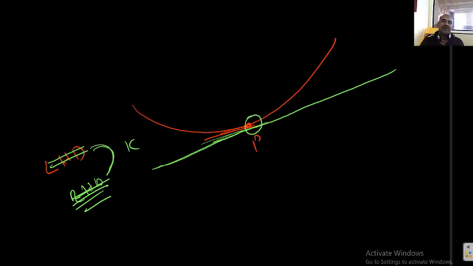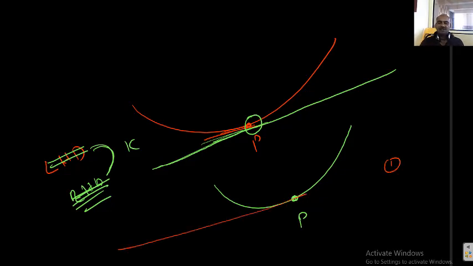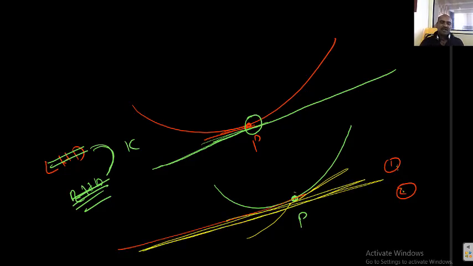Okay students, I am finalizing. How can you draw a tangent to this curve at P? What is the procedure? How can you draw a tangent to this curve at a particular point P? What should we do? First of all, the left tangent should be drawn. Second, the right tangent should be drawn. If both are equal, both coincide with one another, then we can say that at that particular point you can draw a unique tangent.